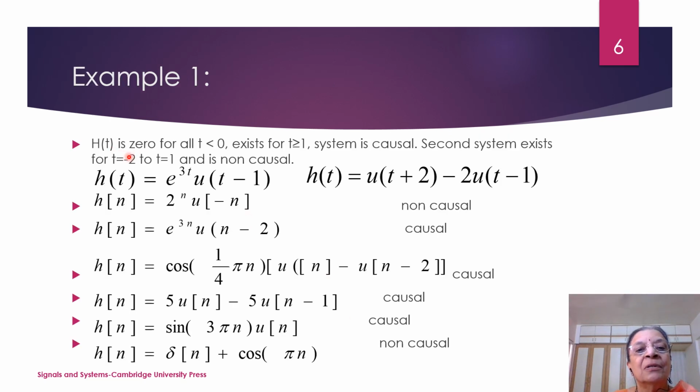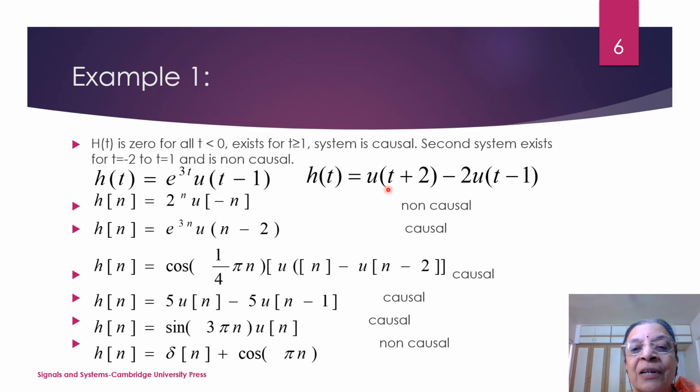Example 1. Consider that h(t) is equal to 0 for all t less than 0 and it exists for all t greater than 1, the system will be causal. The second system exists for t from minus 2 to 1 and hence it is non-causal. So we will go on analyzing all these systems. So this first particular system is u(t minus 1). So this is existing for all t greater than or equal to 1. So is the system causal? h(t) should be equal to 0 for all t less than 0. This is true. So this e raised to 3t u(t minus 1) is causal.